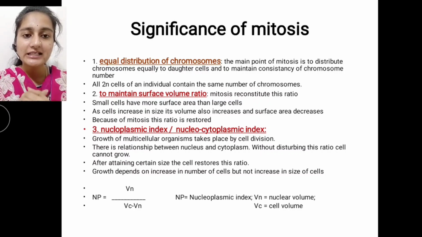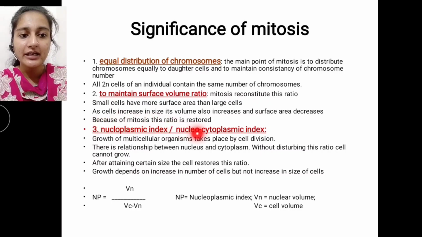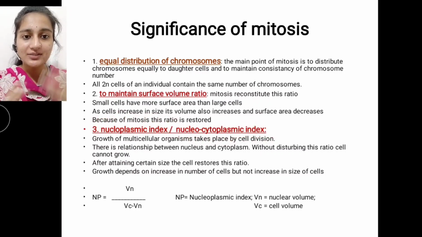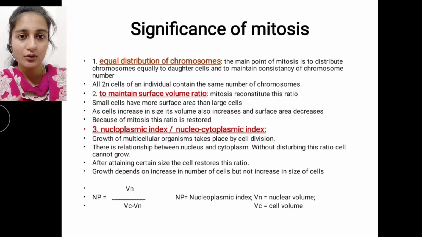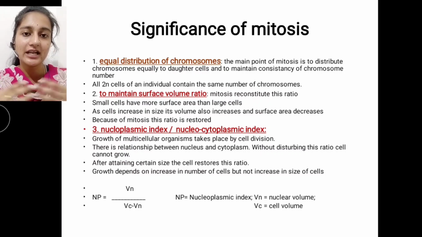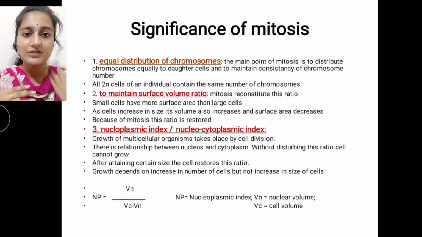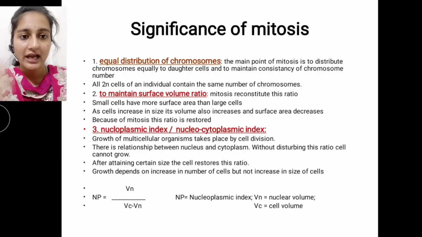Okay, so the next is nucleoplasmic index or nucleocytoplasmic index. What is this? Actually, the growth of multicellular organisms takes place by cell division. We all know that as we are growing, cell division is taking place in our body. That type of cell division is nothing but mitosis. So the growth of a multicellular organism takes place by cell division.